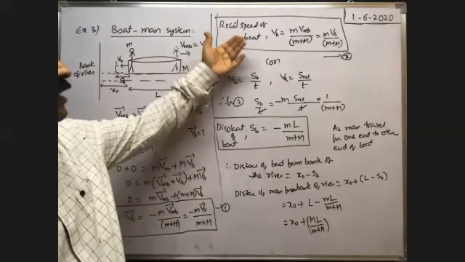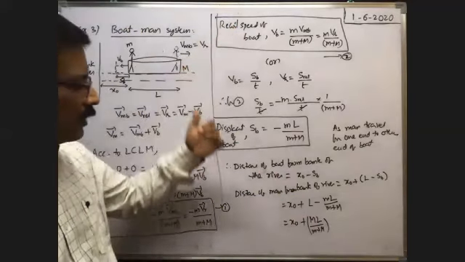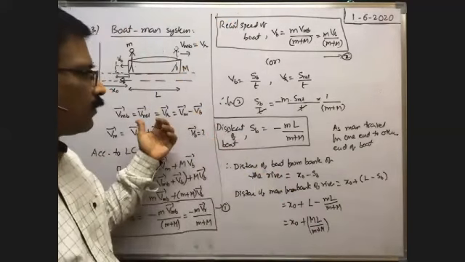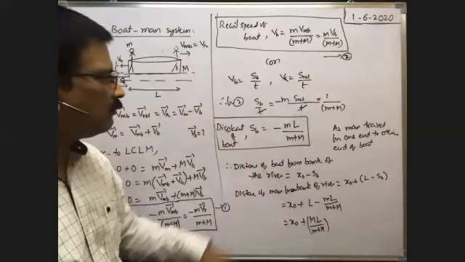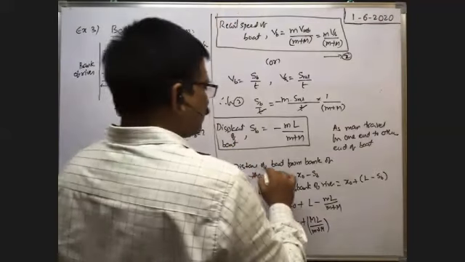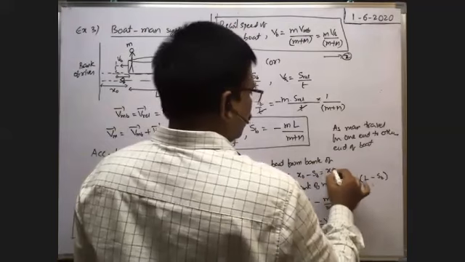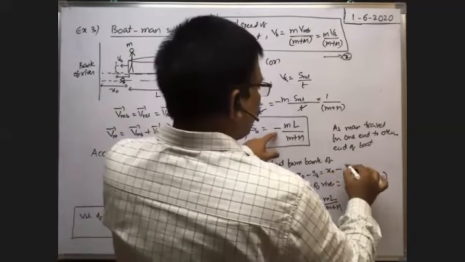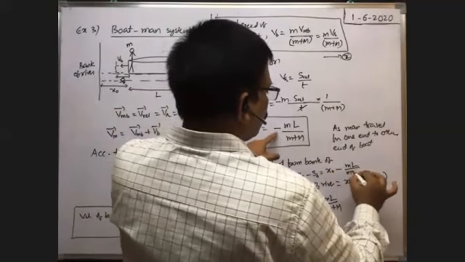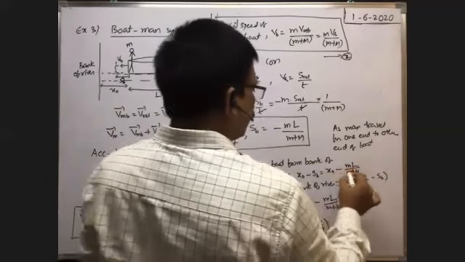If they ask the velocity, we have to use this formula. If they ask the distance of the man from the bank or what is the displacement of the boat, then we can use this formula. You see, the distance of the boat from the bank of the river is equal to x naught minus SB, that is x naught minus ML by M plus m.